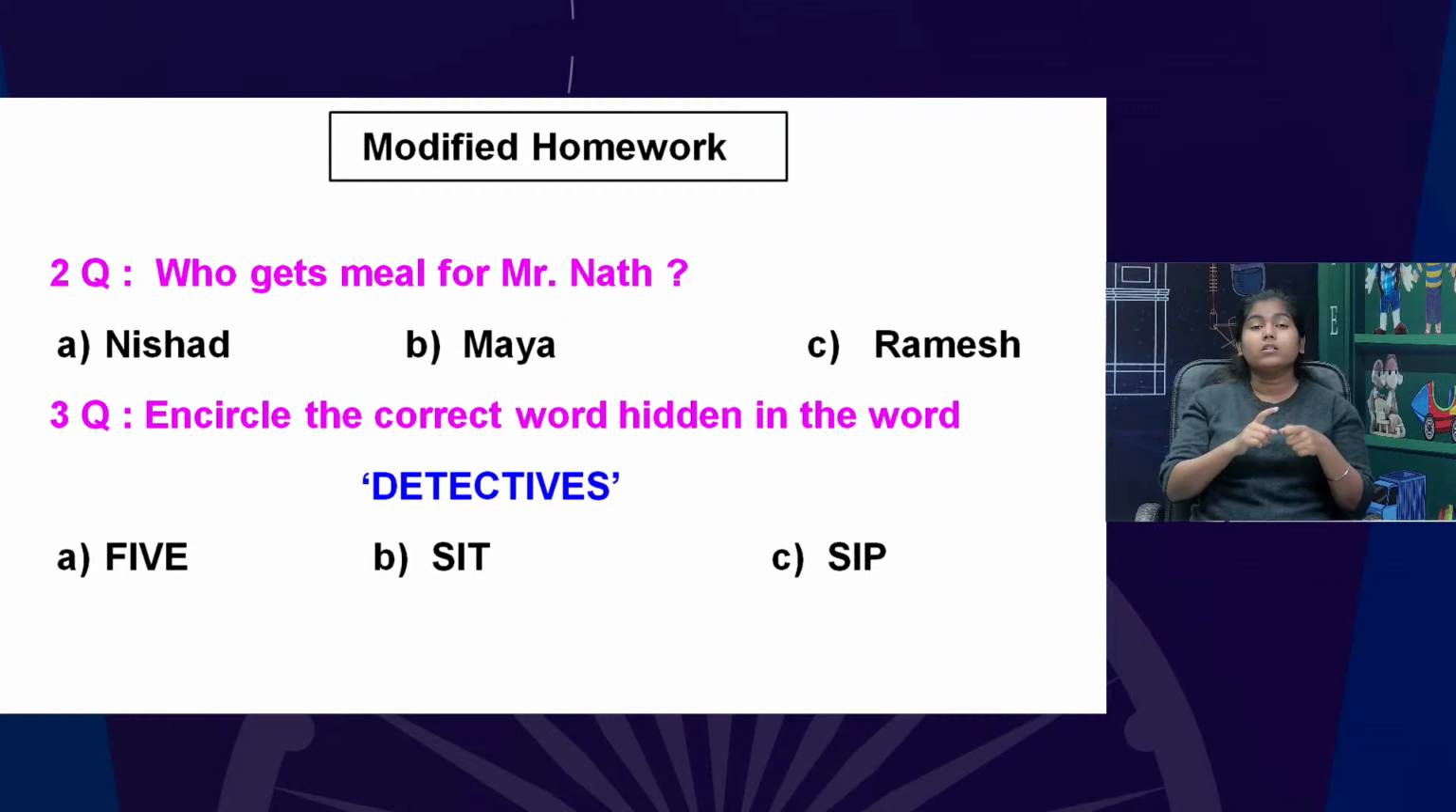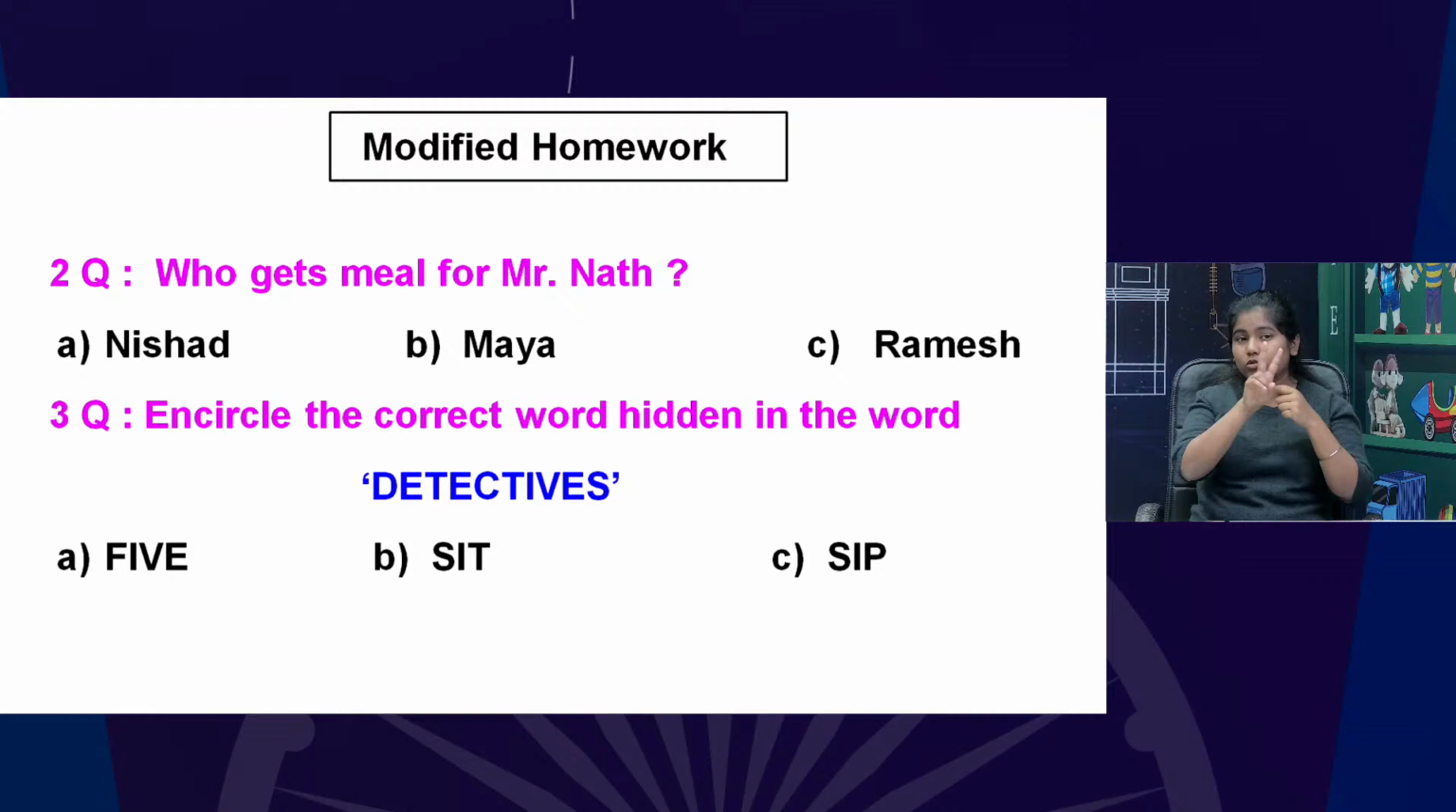Second is, who gets meal for Mr. Nath? Nishad, Maya, Ramesh. Okay. Encircle. Third question is, encircle the correct word hidden in the word Detectives. First option, 5. Second option, sit. Third option, sip. Okay.